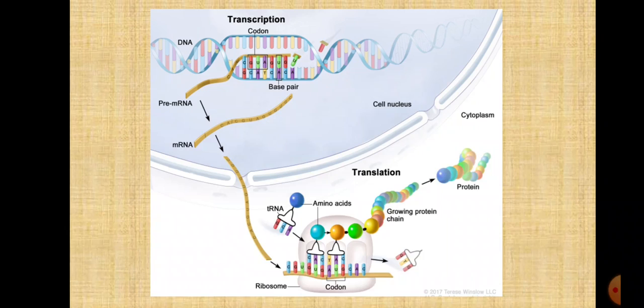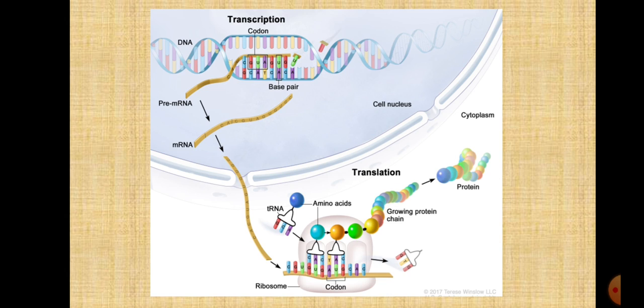Now codon, as I said, is three bases. It is called a triplet codon. So when three bases come in sequence, it forms a triplet codon. In total there are 20 codons. What is a triplet codon? It is a combination of three bases, and these bases make different combinations. In total there are 20 such combinations or 20 triplet codons. Now one single triplet codon is for one amino acid.